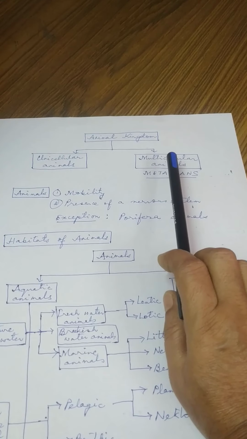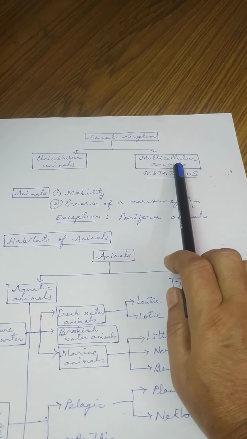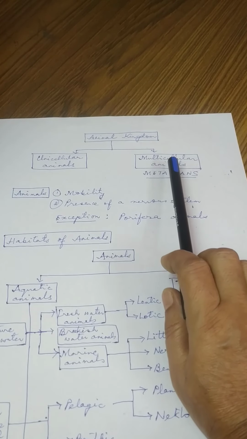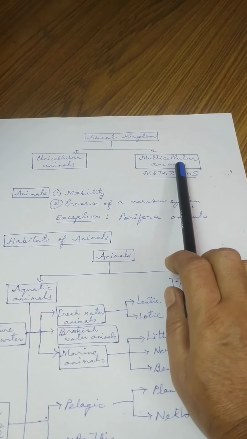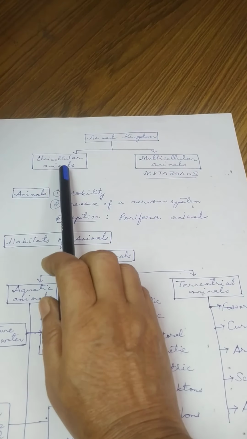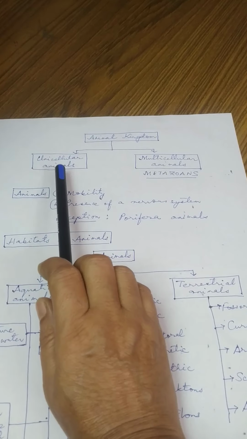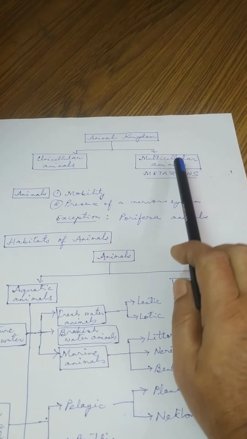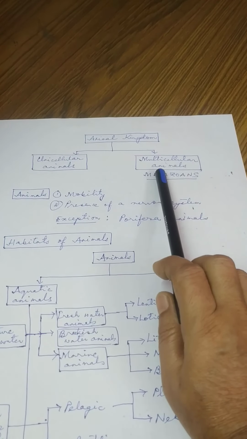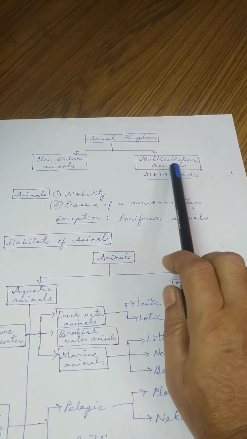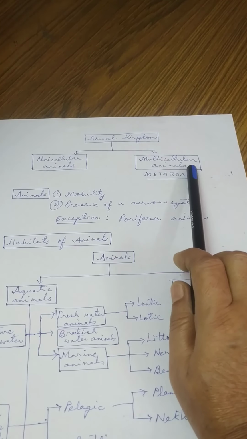On the other hand, multicellular animals are those animals where you'll find their body is made up of many cells. So unicellular animals have a body made up of only one cell, whereas multicellular animals have a body made up of many cells.